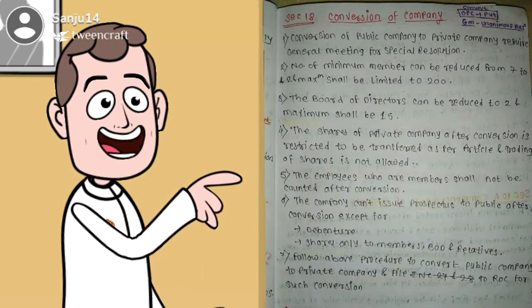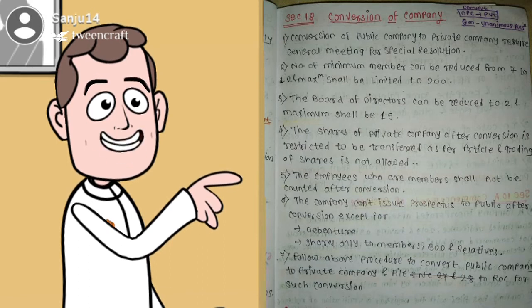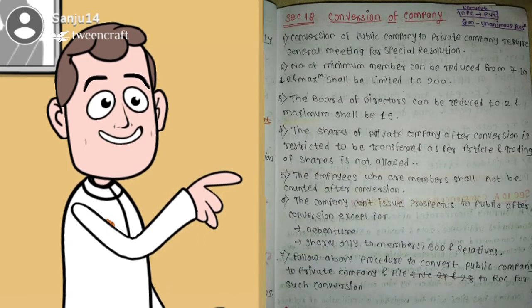Section 18. Conversion of company. First, conversion of a public company into a private company requires a general meeting for a special resolution. And second, the minimum number of members can be reduced from 7 to 2 and the maximum shall be limited to 200. Third, the board of directors can be reduced to 2 and the maximum shall be 15. And fourth, the shares of a private company after conversion are restricted from being transferred as per the articles, and trading of shares is not allowed. Fifth, employees who are members shall not be counted after conversion.